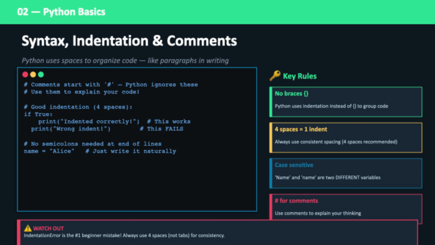Think of syntax as the grammar of programming. Python keeps it simple, but one thing you must respect is indentation. It defines structure. Add comments to explain your code, because clear code is what separates beginners from professionals.